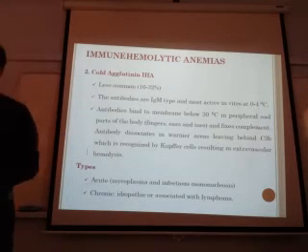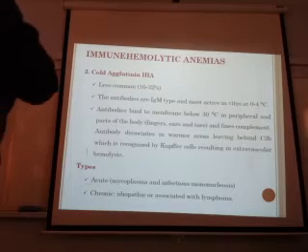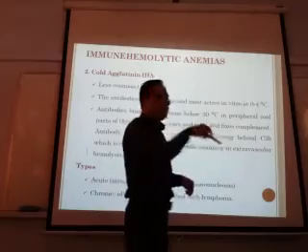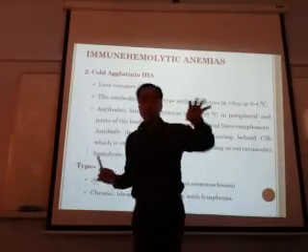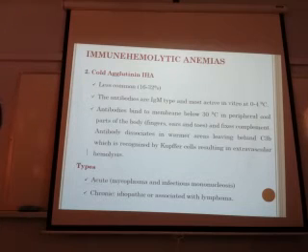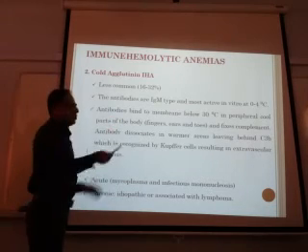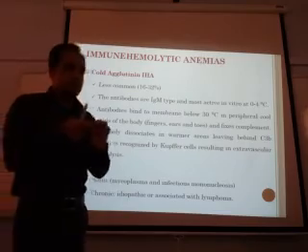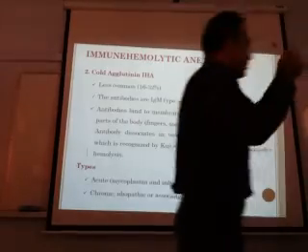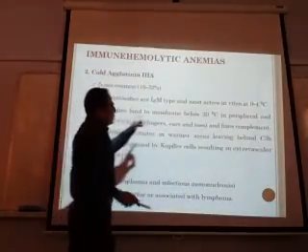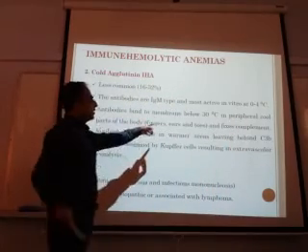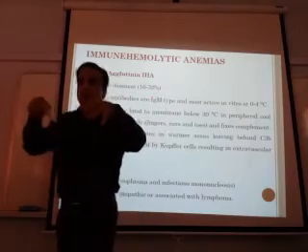Cold agglutinin immune hemolytic anemia. These are mediated by IgM, which is most active in vitro at 0 to 4 degrees centigrade. So it means they are functional at a colder temperature. In the body, the fingertips, nasal tip, and ear lobules have a lower temperature. So antibodies bind to the RBCs below 30 degrees centigrade in the peripheral cool parts of the body, like fingers, ears, and toes, and it fixes the complement.